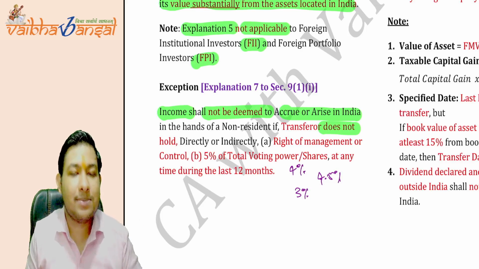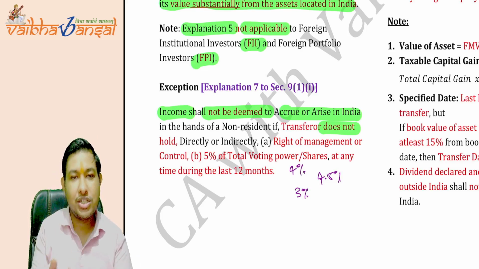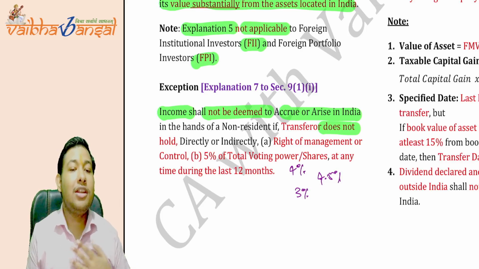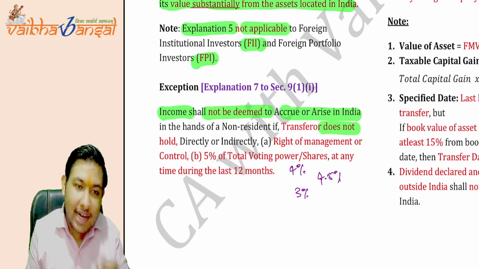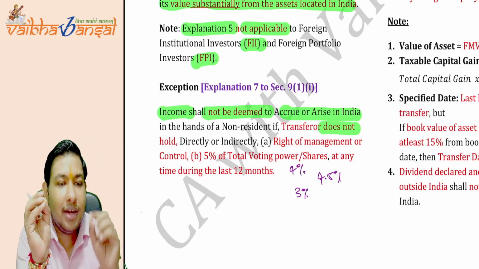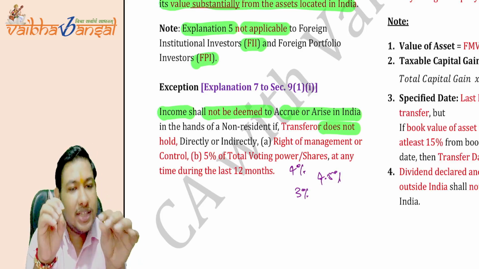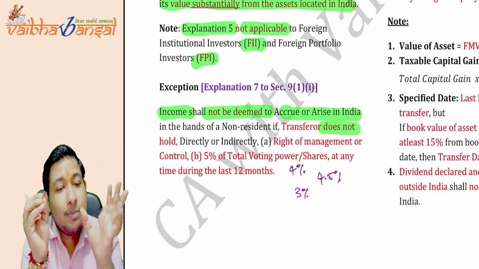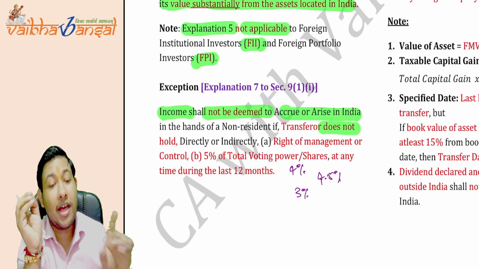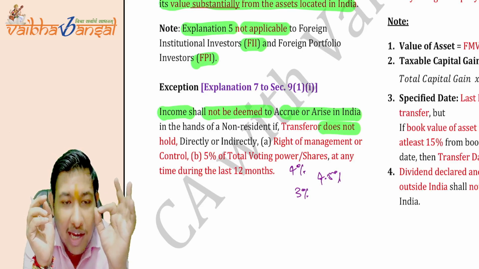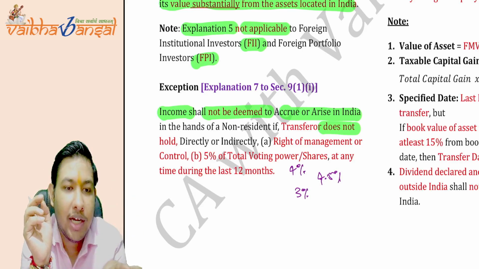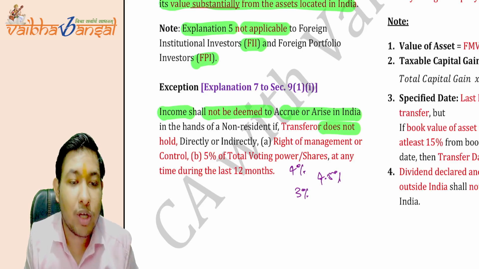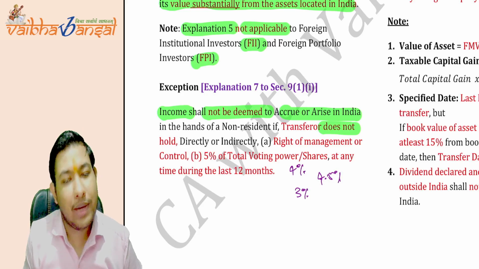So the government, through Explanation 7, has given some exceptions, that the income shall not be treated as deemed to accrue or arise in India if the non-resident transferor is not holding any right of management or control in that particular company, or not holding 5% of the total voting power at any time in the last 12 months. If you are holding 5% for even one particular day, then it will be treated as deemed to accrue or arise in India. You should not be holding 5% of the total voting power at any time during those 12 months. Is this point clear?